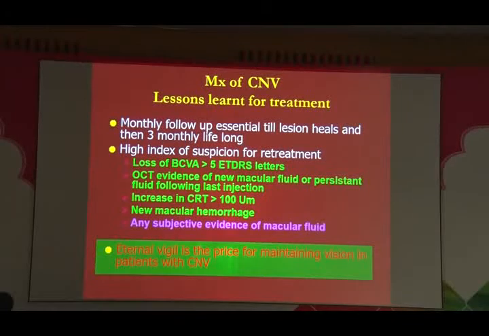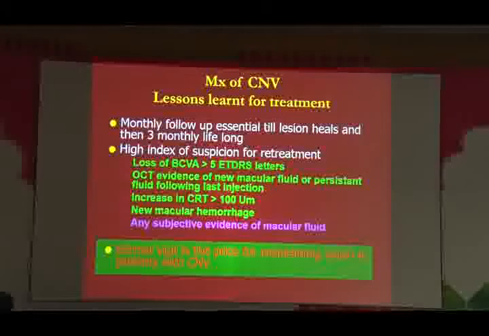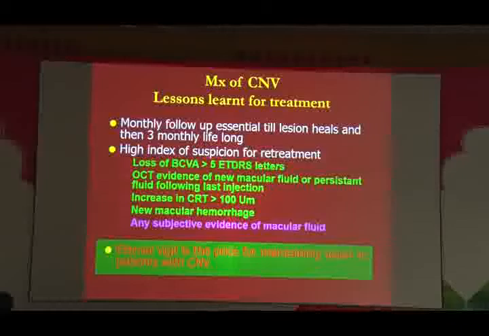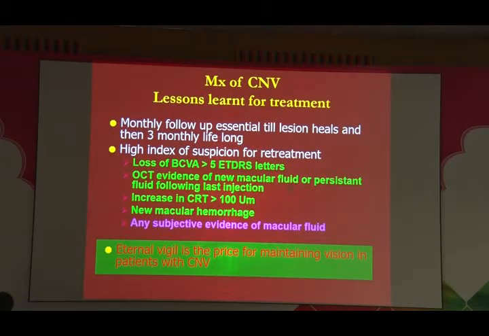Now the important thing is that monthly follow-up is essential till the lesion heals, and then a 3-monthly lifelong period will continue. And the most important thing, which has saved more eyes than anything else, is a high index of suspicion for retreatment, which is a loss of BCVA of more than 5 letters, OCT evidence of new or persistent fluid, increase in CRT, new macular hemorrhage. Maybe you can't see anything on the OCT, but you see on the fundus photograph there's a new hemorrhage, it deserves treatment. Or, and this is the most important, any subjective evidence of macular fluid. If the treating surgeon feels something is wrong, he can still give it.